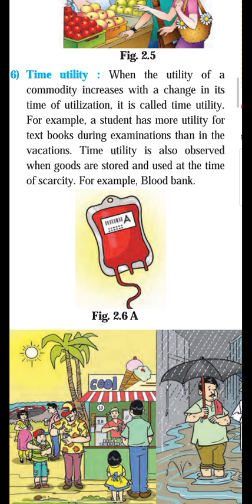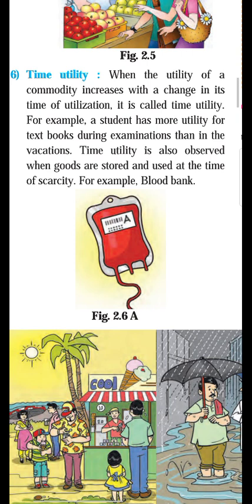Our third example, we can see a student has more utility for the textbook during the examination than in the vacation. Yes, this example is very suitable for you people, because you people read the textbook at the time of examination, and you become very lazy during the vacation time.